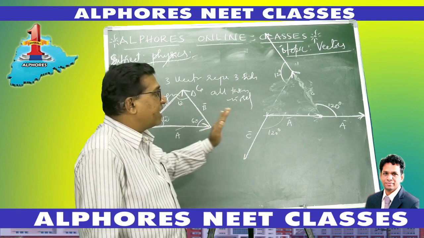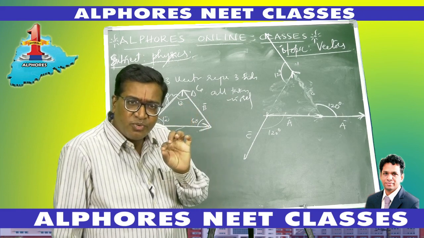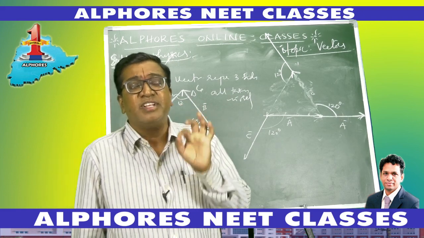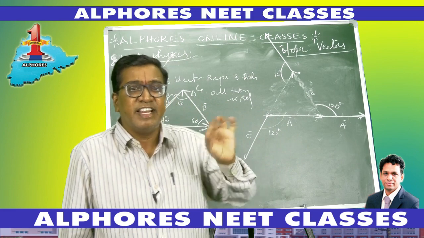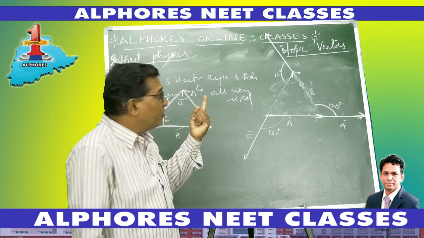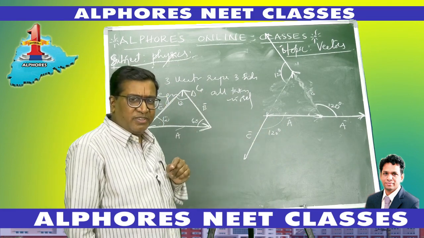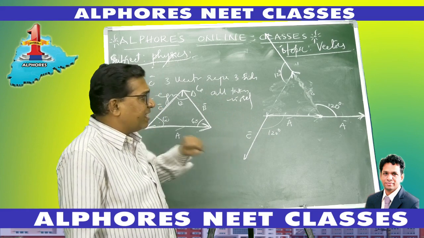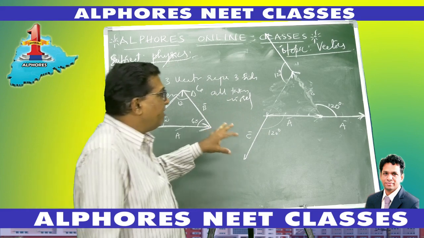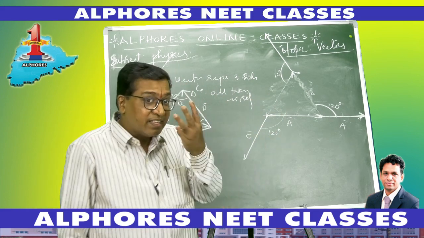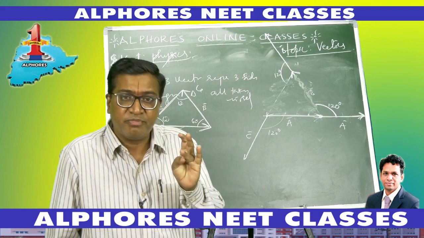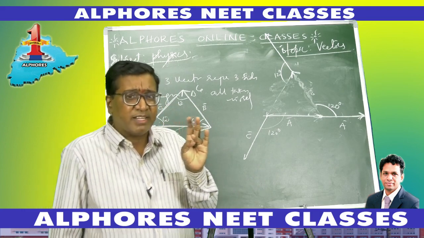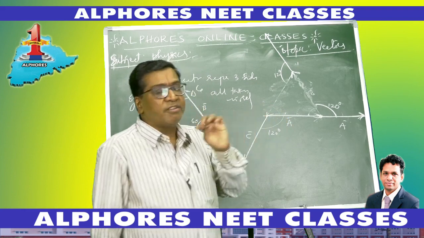But coming to vectors, they have magnitude and direction associated with them, which is of great importance, right? Taking the direction also into consideration, we have to represent the vector. There are three ways of representing the vector: picture form, mathematical form, and polar form.